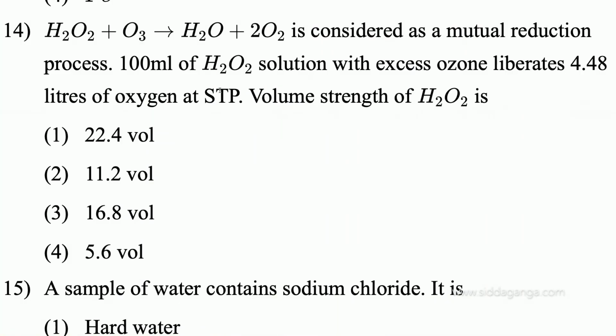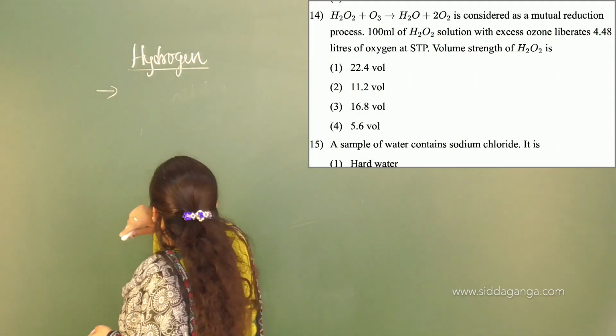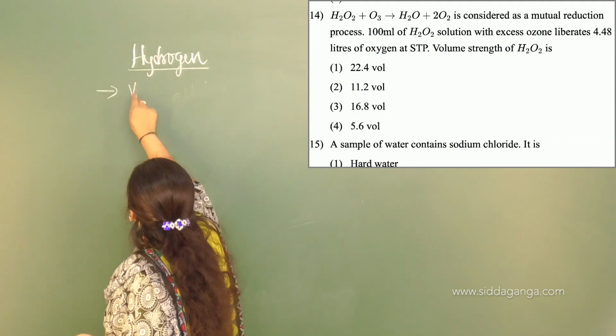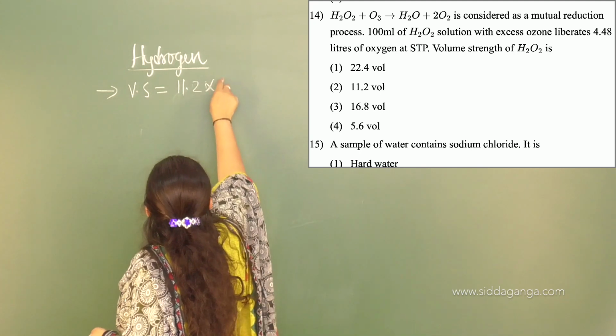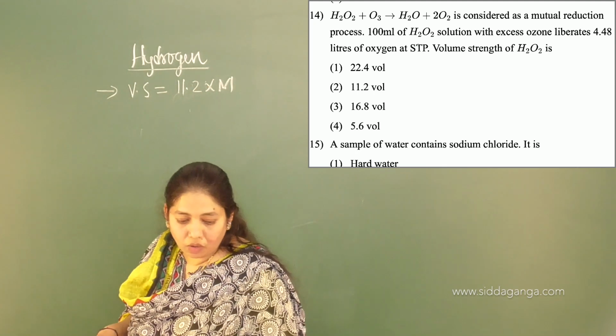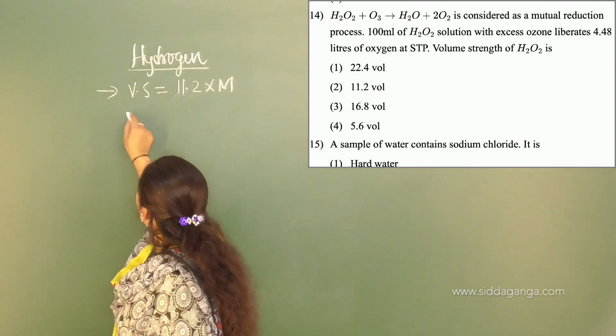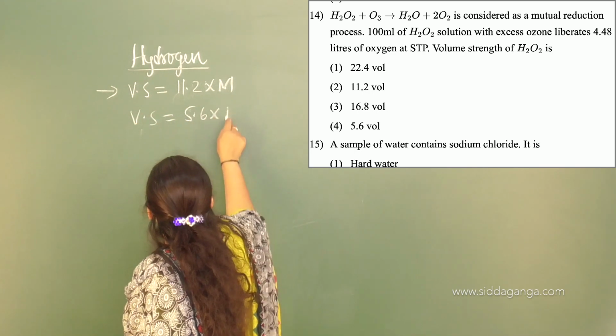That is based on calculation. Before going to this one, let me tell you two expressions to use while doing calculations in this chapter. One is volume strength equals 11.2 into molarity, and one more is volume strength equals 5.6 into normality.